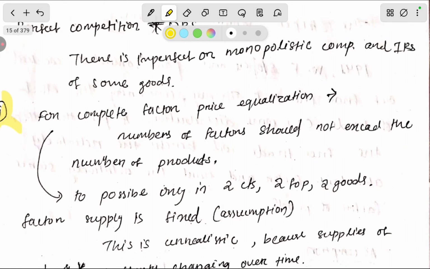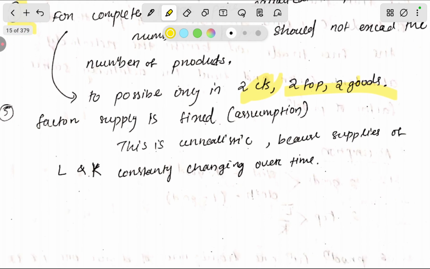Here there are only two possible: two countries, two factors of production, two goods. Factor supply is fixed, which is taken as an assumption, but it is not true that factor supply is fixed. This is unrealistic, because the supply of labor and capital is constantly changing over time.